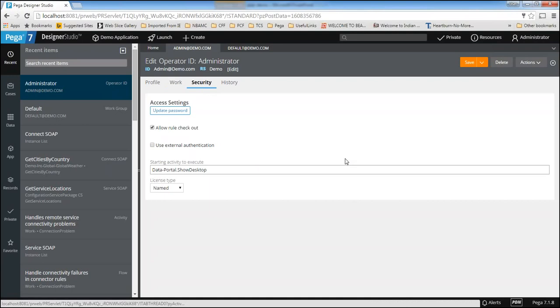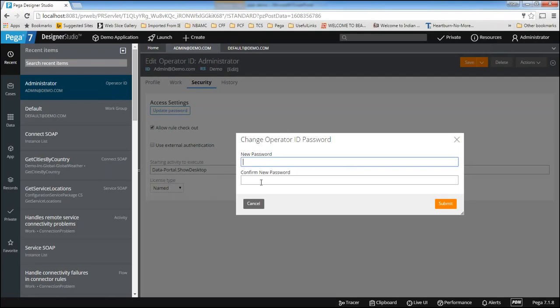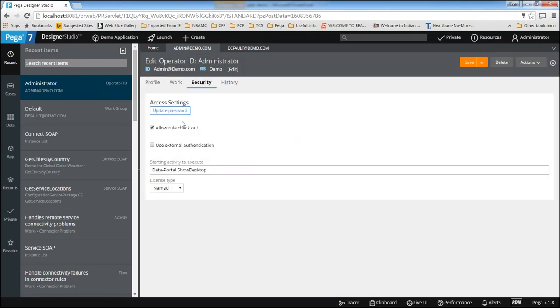And then coming to the security tab, if you want to update the password, as I said, you can see here, update the password. You can update the password. But by default the rule sets a default password for each and every operator. So you can update the password as well. These options are somewhat advanced at this level. We will discuss these things in the actual course.